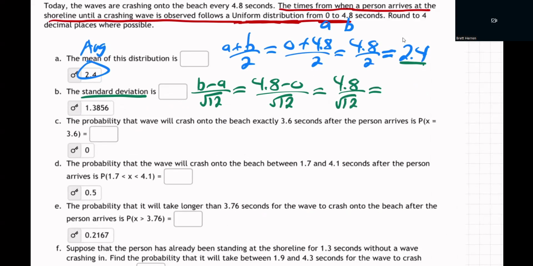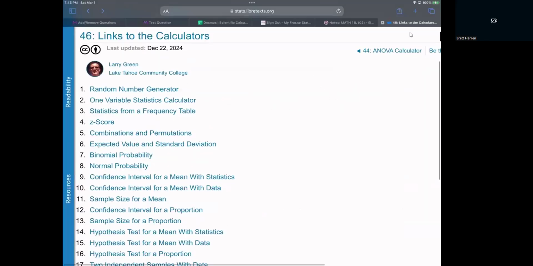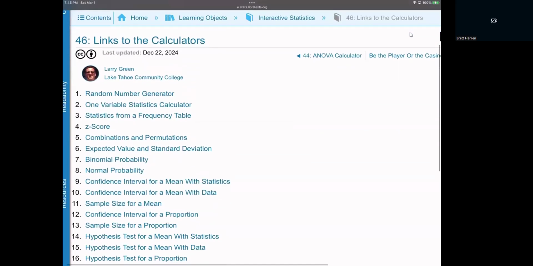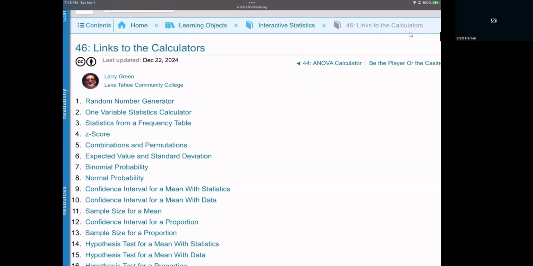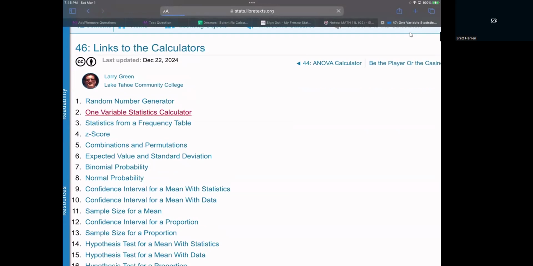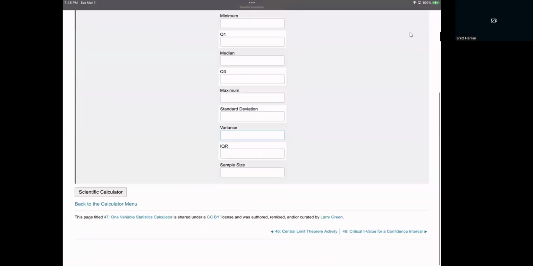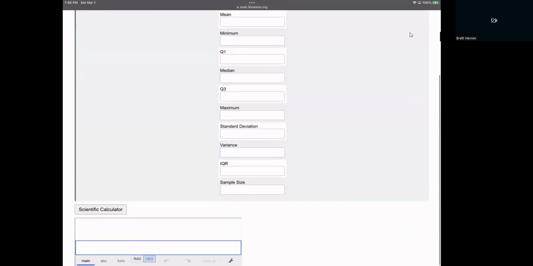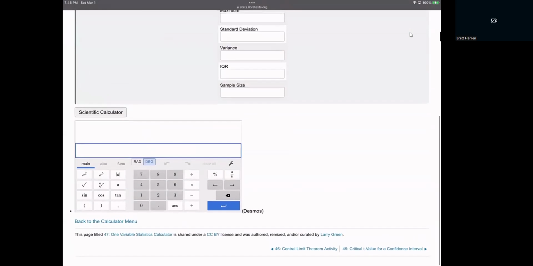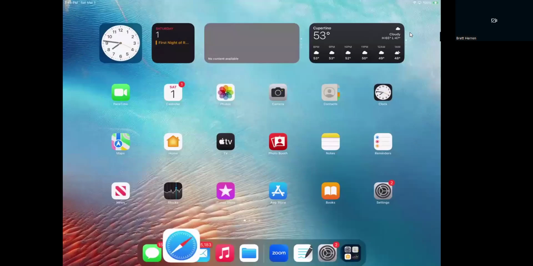Okay, let's go to the calculator we're going to use. If you click on the calculator on the home page, you get this thing, right? You can go to any one of these other than number one. Let's go to number two, anything but number one. It'll pop up. We're not going to use the main calculator on the page. We're just going to go to the very bottom, see it says scientific? Click on that one. There we go. We can do this. So click the fraction maker button, 4.8 on the bottom, go square root of 12. There we go, 1.3856.